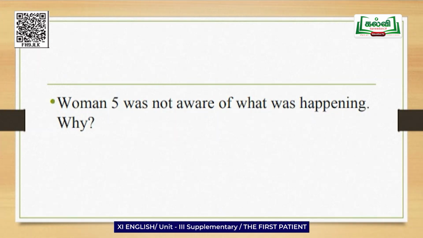Woman 5 was not aware of what was happening. Why? Throughout the play, Woman 5 was only interested in showing her photographs to others. So, she was not aware of what was going on outside.